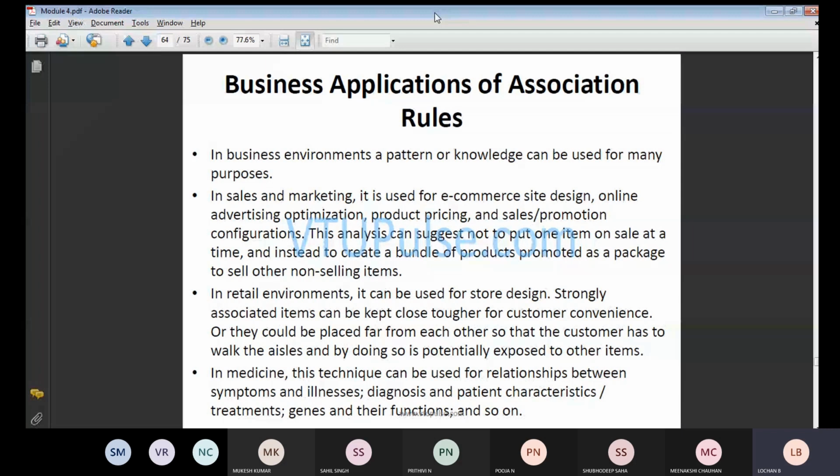These analyzers can suggest not putting one particular item on sale by itself, and instead creating bundles of products promoted as a package to sell along with other non-selling items. Let us consider a real-time example. Before the lockdown, a bakery had many items. Immediately the lockdown arose, and no people came to buy. What do they do? Once the lockdown has been lifted, they use the same products and sell them.